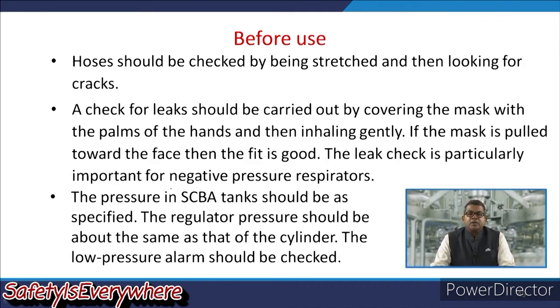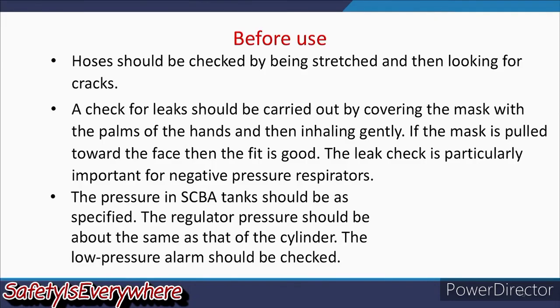The hoses should be checked by being stretched and then looking for cracks. A check for leaks should be carried out by covering the mask with the palm of the hand and then inhaling gently. If the mask is pulled towards the face, then the fit is good. And the leak check is particularly important for the negative pressure respirator. Now, the pressure in the SCBA tank should be specified, and the regulator pressure should be about the same as that of the cylinder, and the low pressure alarm should be checked. If the pressure is on the higher side, then again it may create a problem for the person using it.